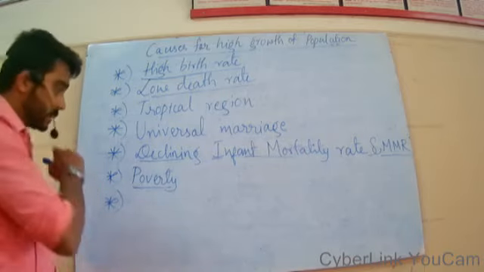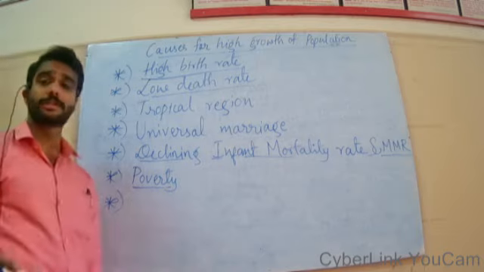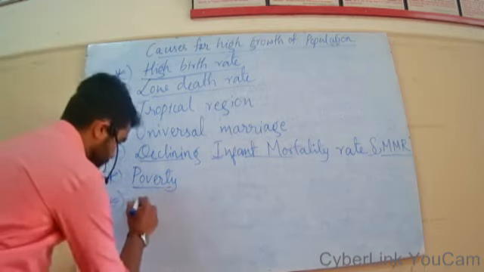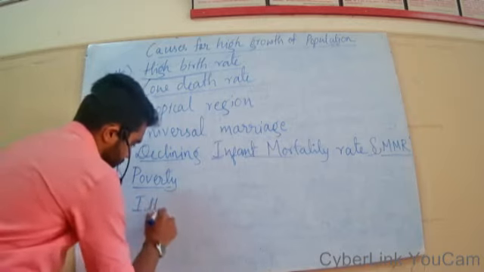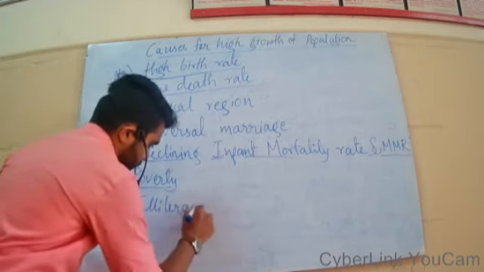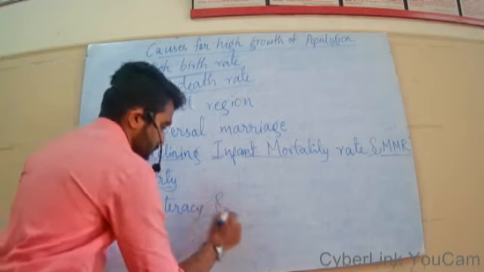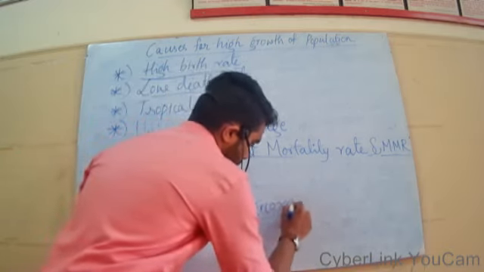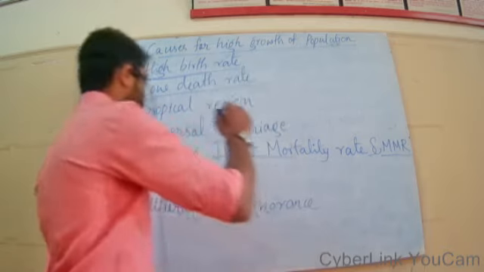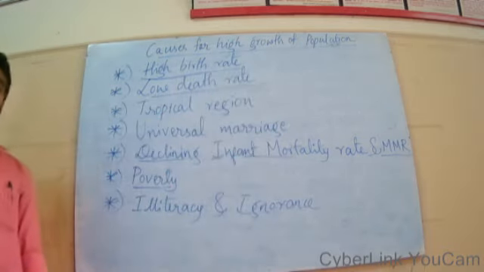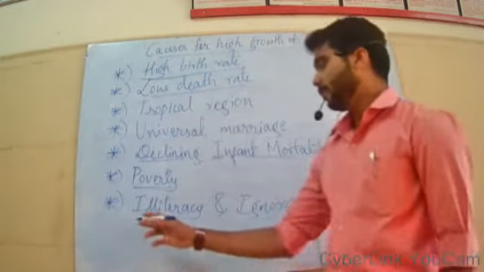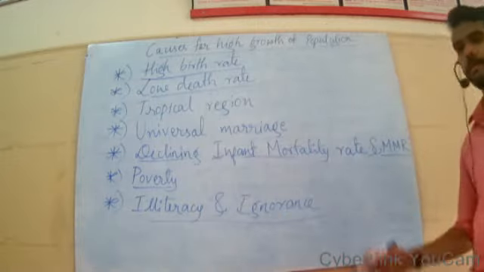Now we are going to study the last reason or cause of the increasing population, that is ignorance and illiteracy. As I told earlier in the explanation of poverty, because of illiteracy and ignorance towards the demerits of a growing population, our population is reproducing day by day.